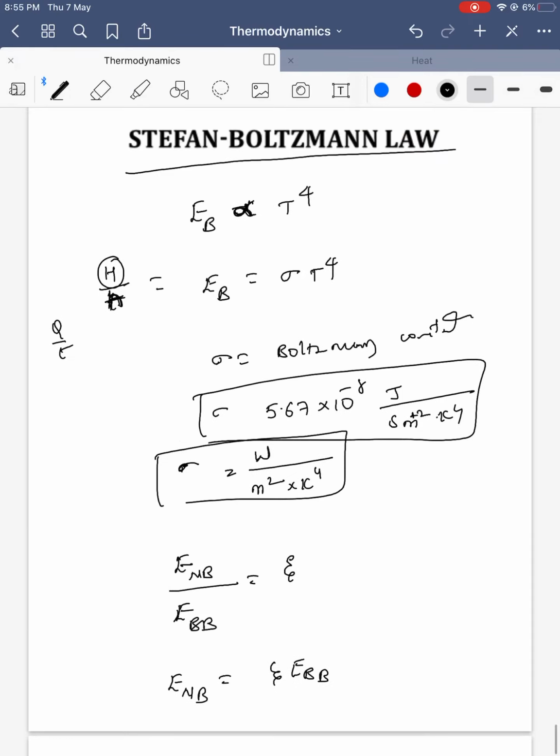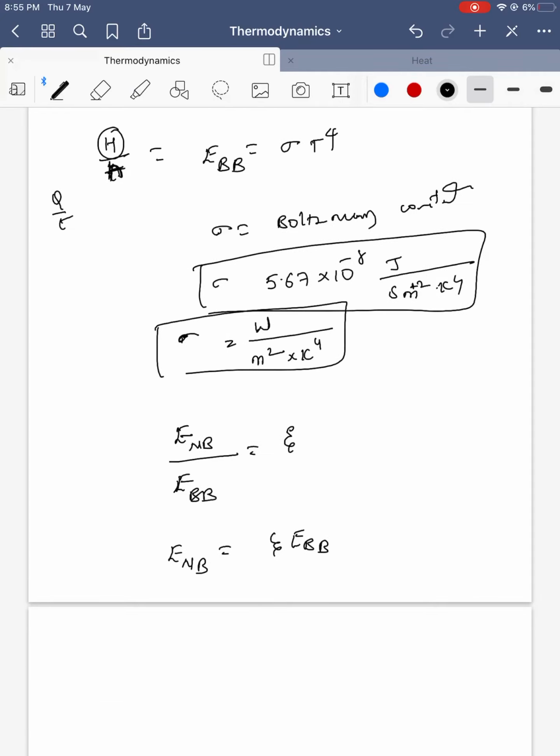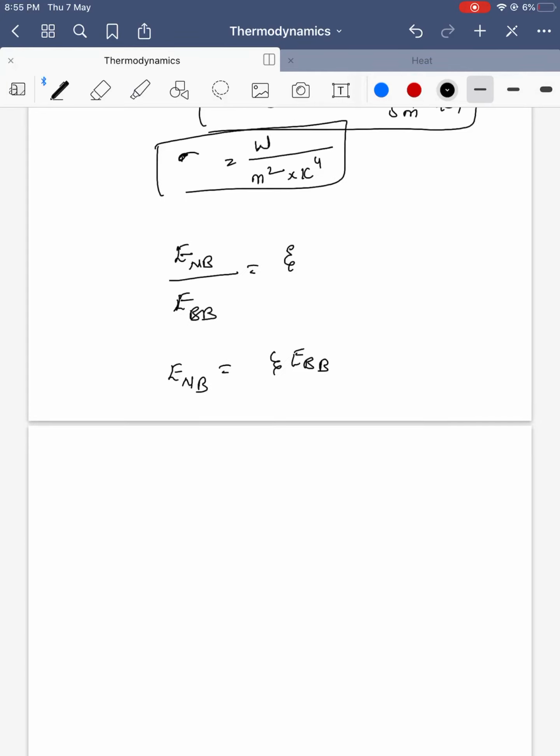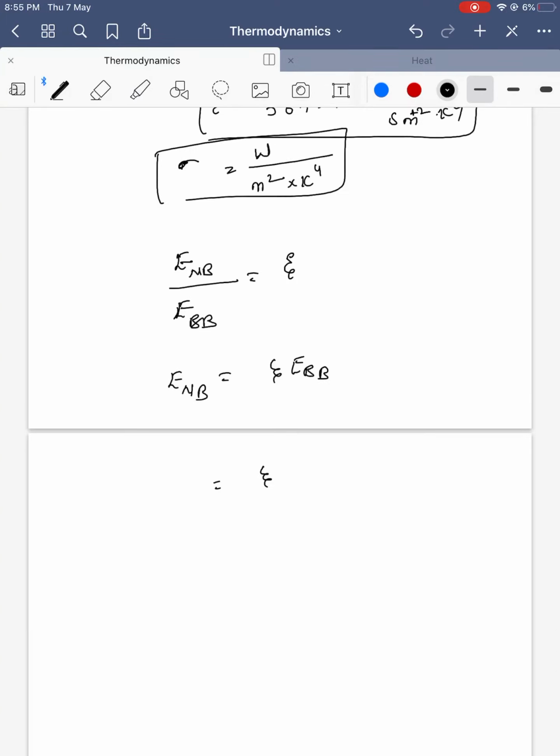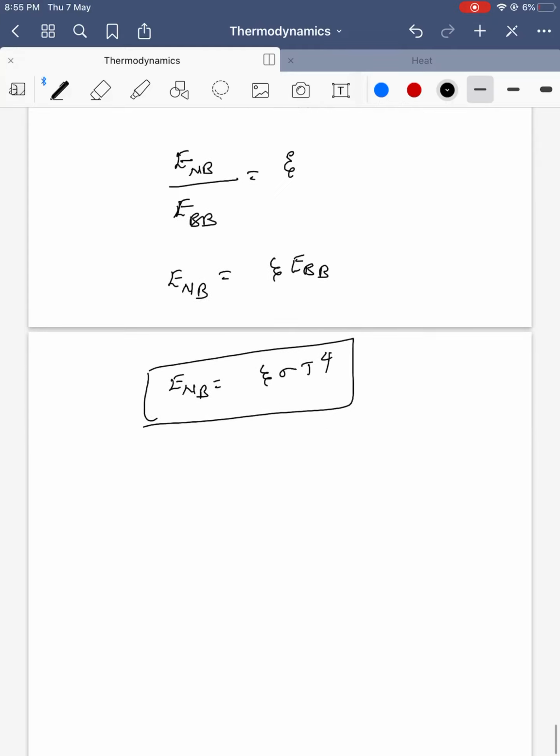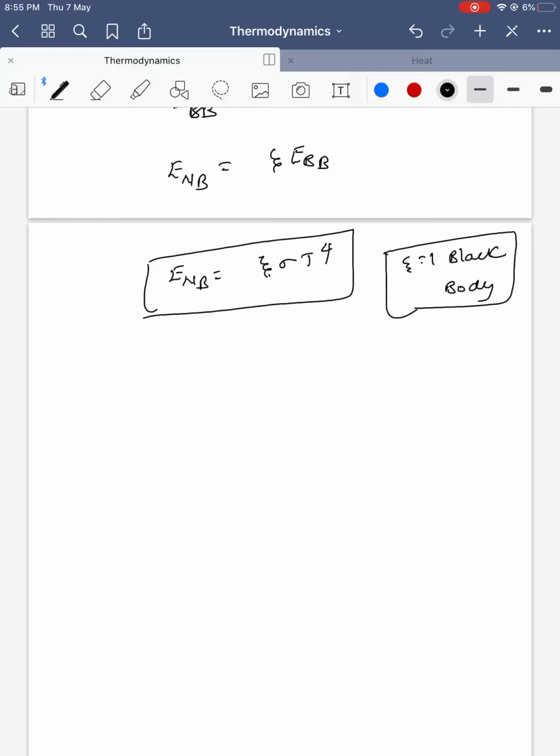I can write BB for black body, because body and normal body, black body, if you write can get confusion. So it is equal to epsilon into sigma T power 4. Epsilon is 1 for whom? 1 for a black body. For a completely perfect black body, epsilon is equal to 1.